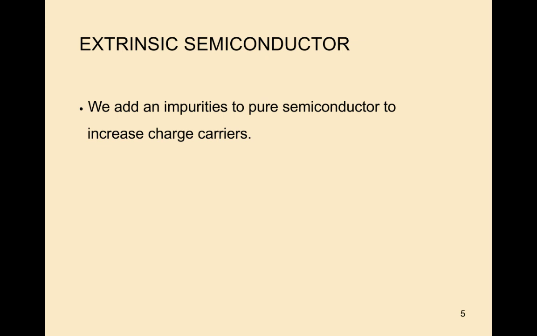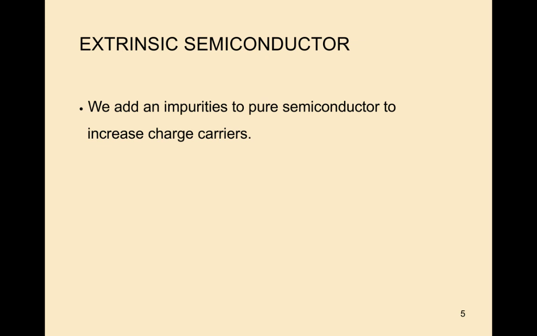We add impurities to a pure semiconductor to increase charge carriers. Why do we add impurities to the pure semiconductor? To increase the charge carriers in that material. That means we are doping the semiconductor, and we are increasing the charge carriers in that semiconductor.